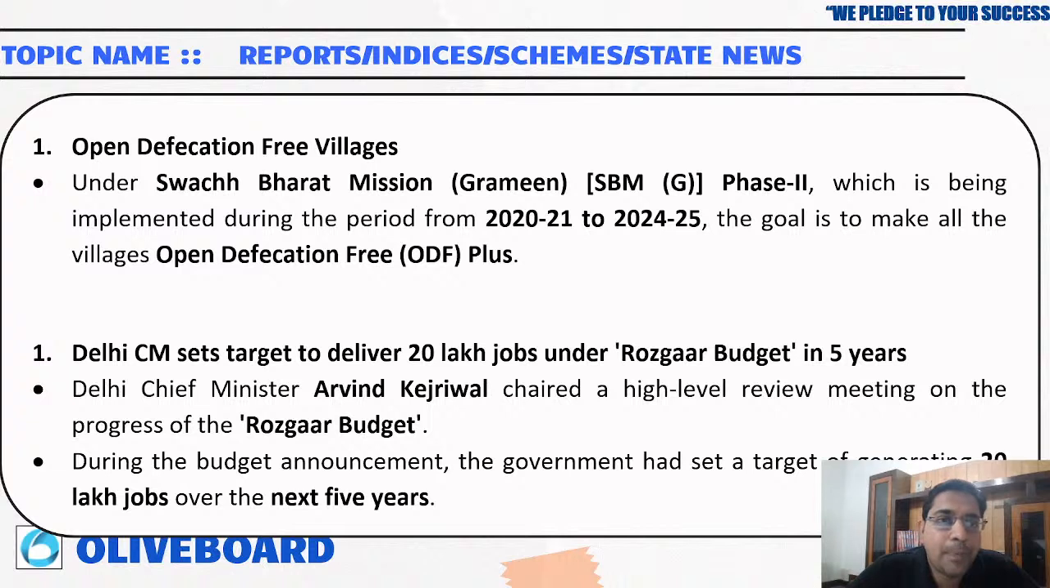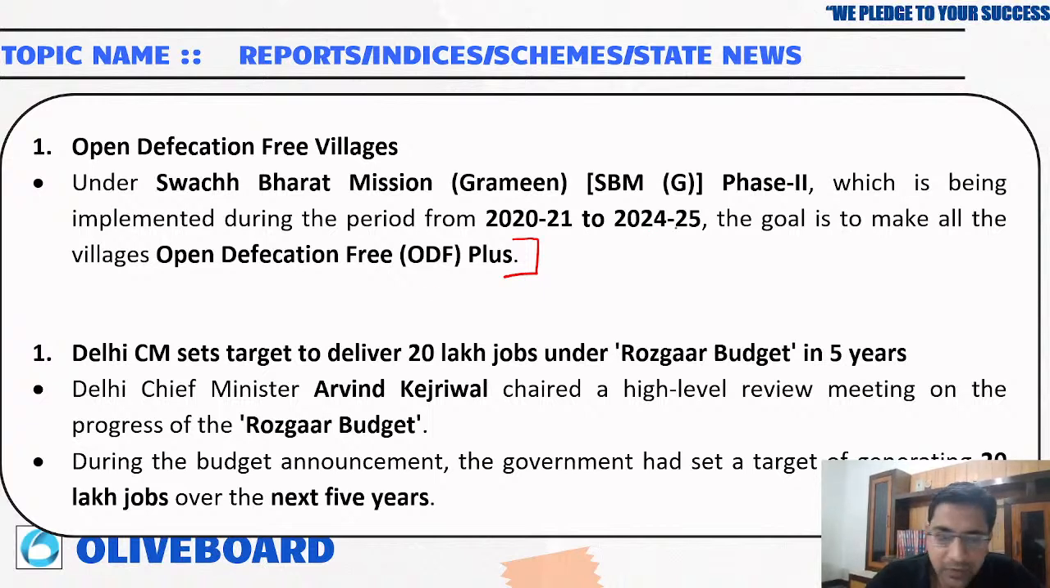Okay, open defecation free villages. Under Swachh Bharat Mission Phase 2, which is being implemented during the period from 2021 to 24-25, the goal is to make all villages open defecation free plus. Okay, so now we have a 5-year more plan. So we want to make all the villages open defecation free.